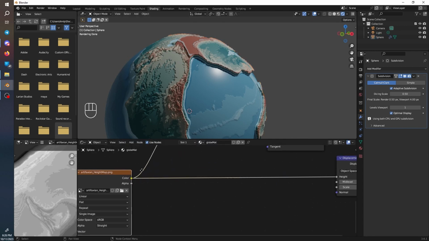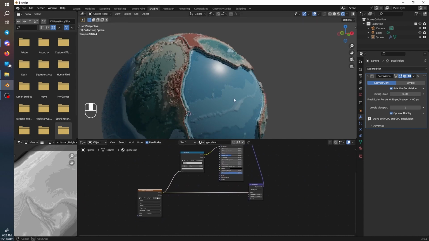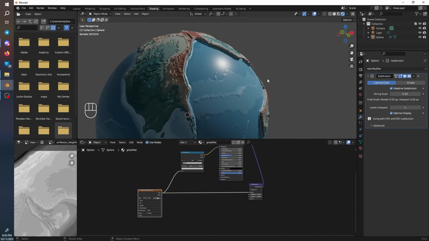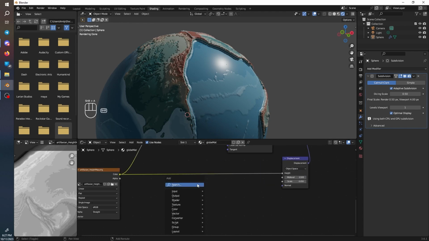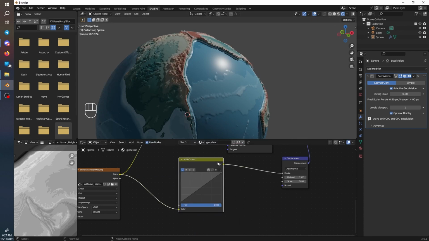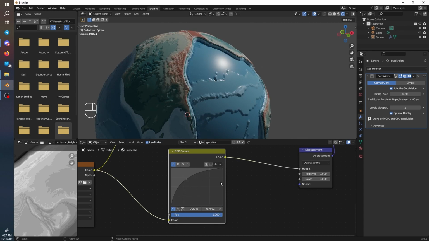Now, this map that was given to me, I wanted to add a little bit more detail to the oceans. So what I did is I added a curves node. This is optional, but this allows you to play with the settings. So I ended up adding 2 points.